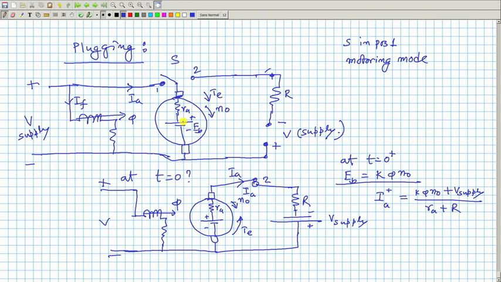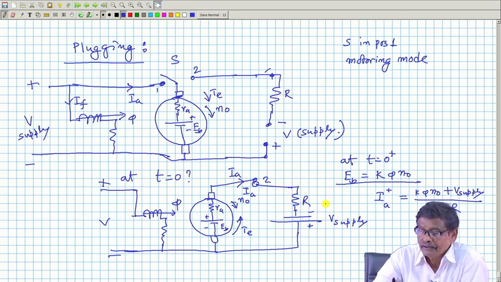So, the moment you connect the armature to this side with field energized, back EMF will be there. This back EMF plus this voltage will be across R A. And this method is called plugging, when you are applying a reverse voltage across the armature compared to its motor mode.